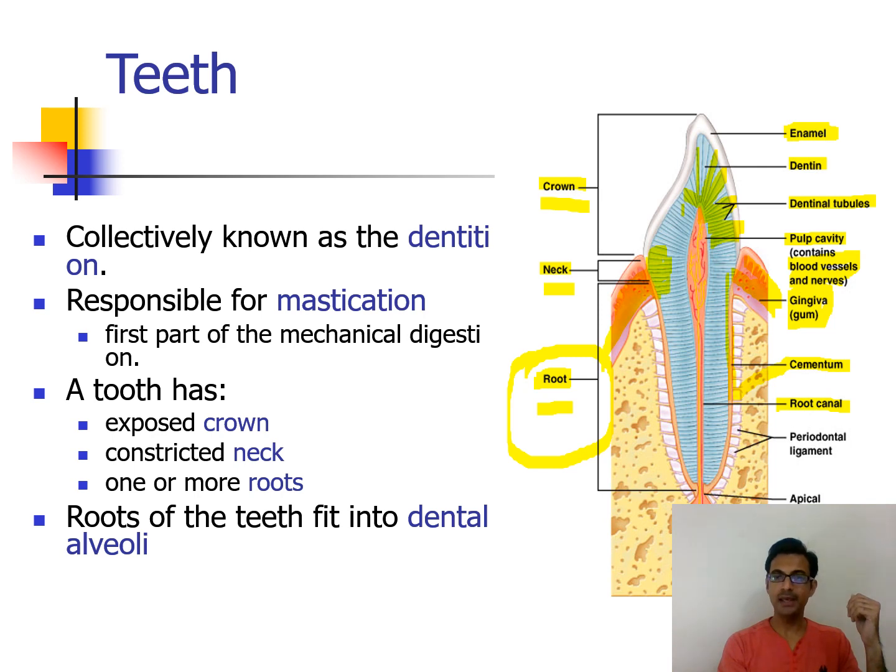Every tooth is connected to the bone with the help of small ligaments. These ligaments are called periodontal ligaments, which are responsible for connecting the teeth with the bones. Whenever any tooth gets loosened, it is because these periodontal ligaments are not holding the tooth firmly. And this is the last entrance of the tooth, the entrance of the root canal, called the apical canal, or apical entrance.